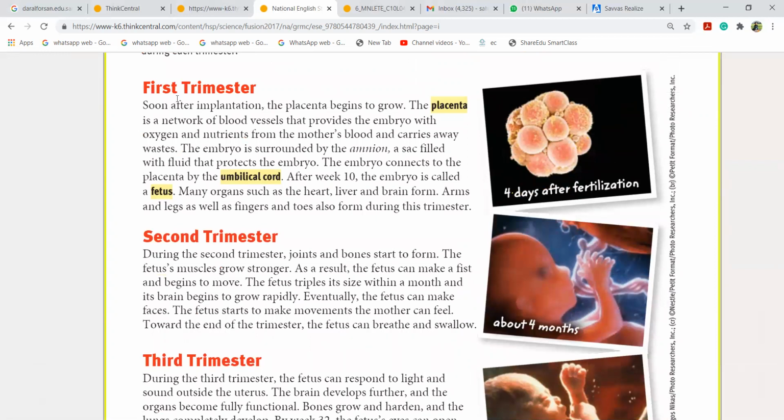In the first trimester, soon after implantation, the placenta begins to grow. The placenta is a network of blood vessels that provides the embryo with oxygen. Girls, the whole pregnancy is divided into three periods. We call them the first trimester, second trimester, third trimester. Now, soon after implantation, the placenta becomes big. What is a placenta? The placenta is a network of blood vessels that provides